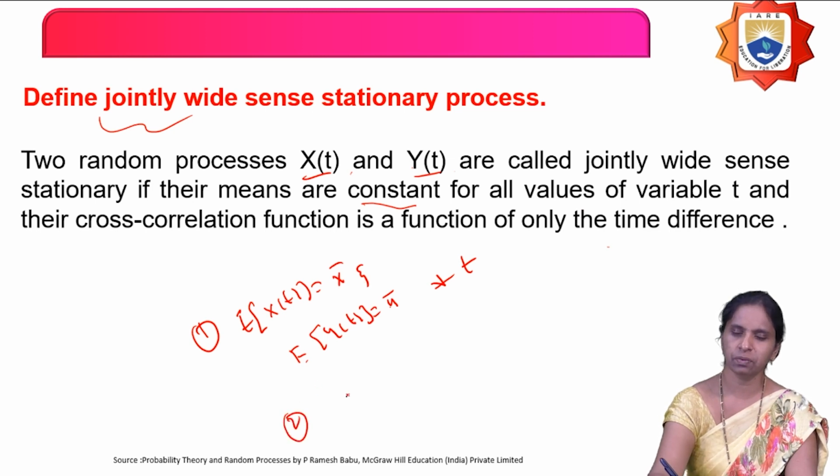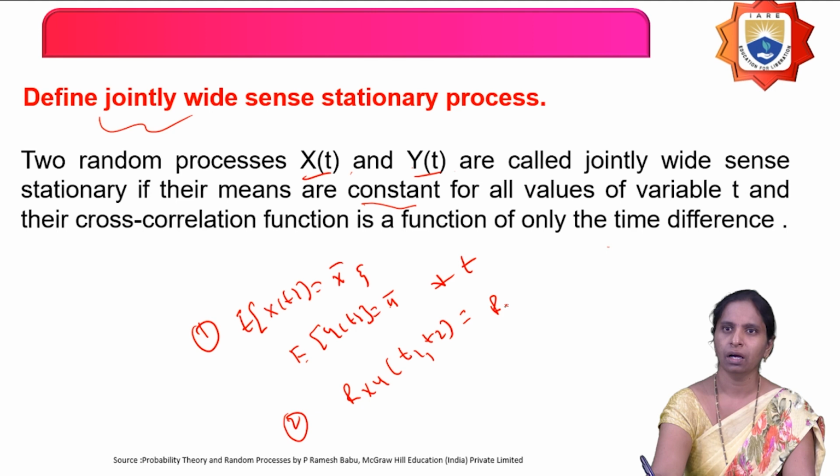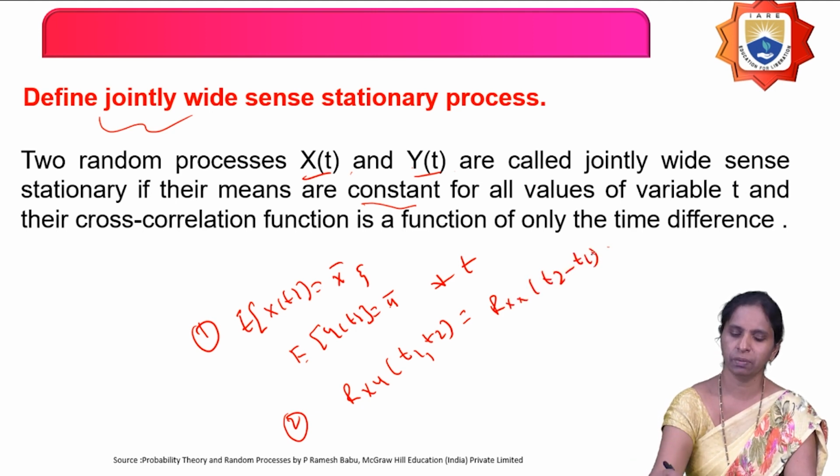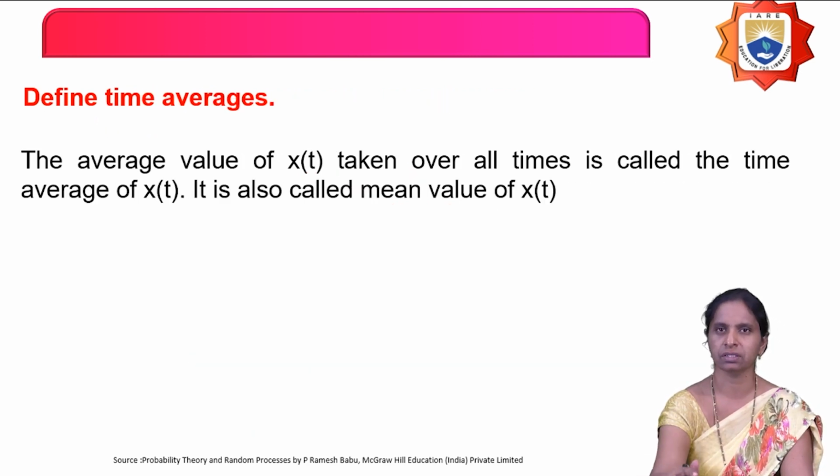And the second condition is the cross correlation function, Rxy of t1 comma t2, which is a function of only the time difference, t2 minus t1. Then the two random processes are said to be jointly wide sense stationary processes.